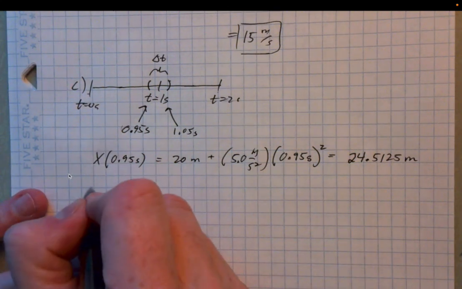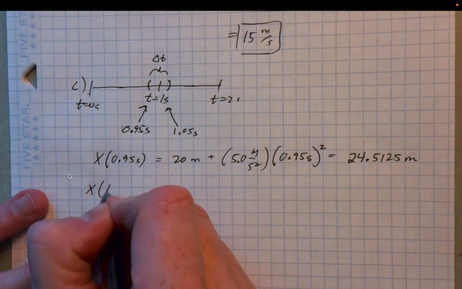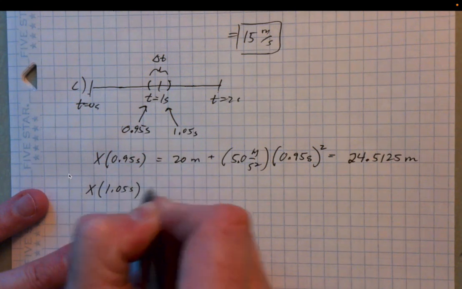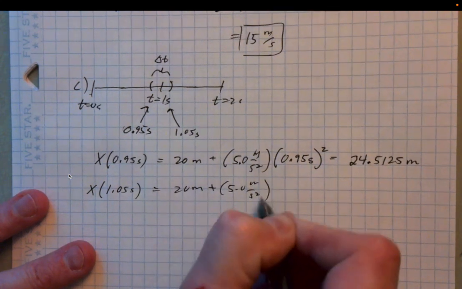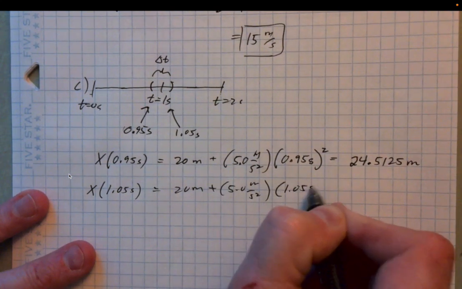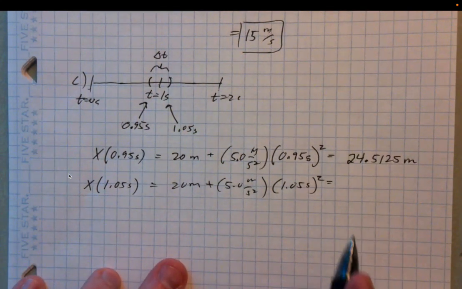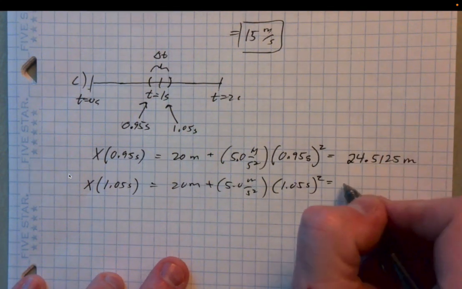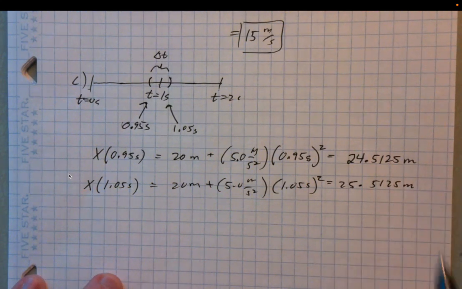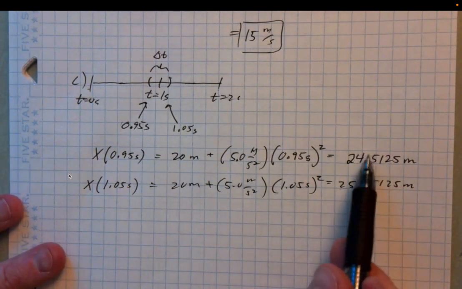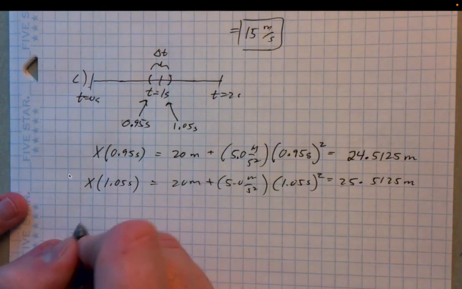Give yourself a lot of digits here, because you may need them sometimes for these kinds of problems. And then the other position is the endpoint, which is 1.05 seconds. So x of 1.05 seconds is 20 meters plus 5.0 meters per second squared times 1.05 seconds squared. Again, plug all that into a calculator, and you get something like 25.5125 meters. So this tells you your displacement. You basically went 1 meter.